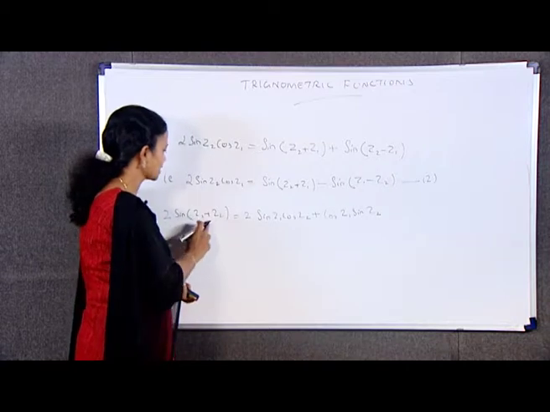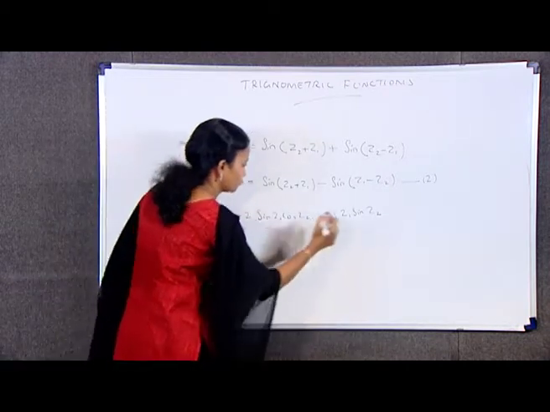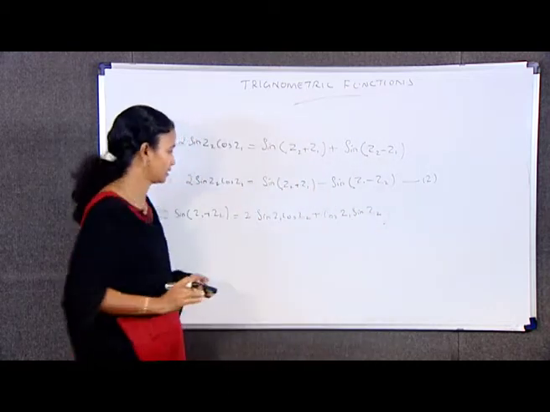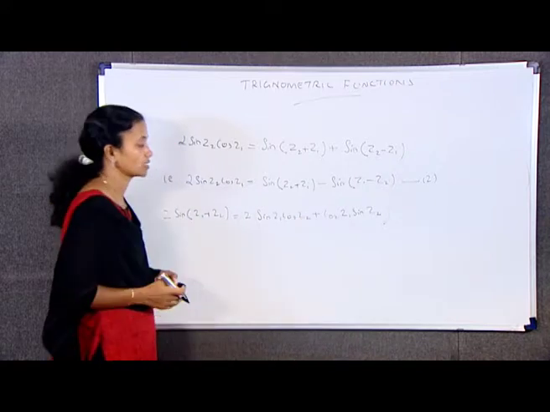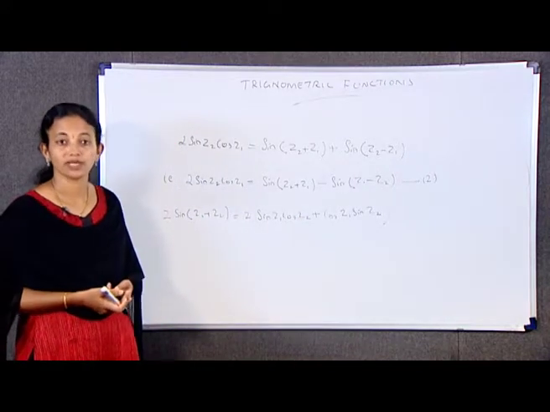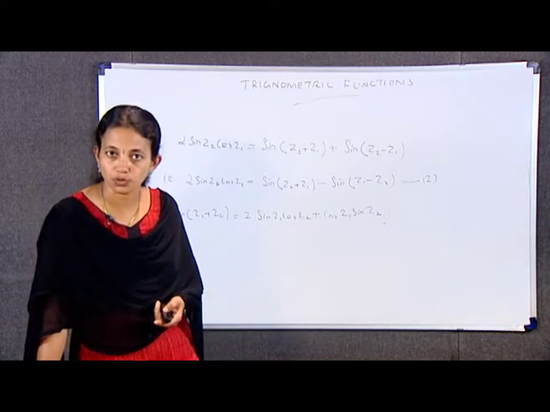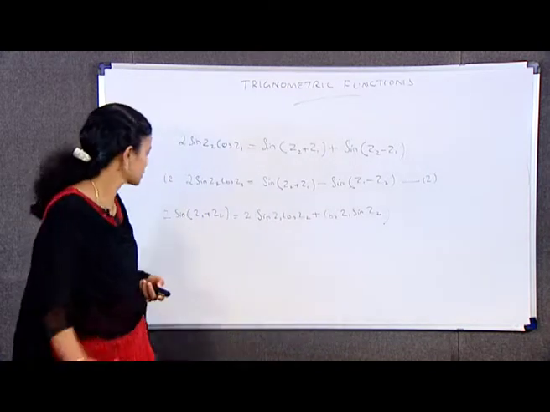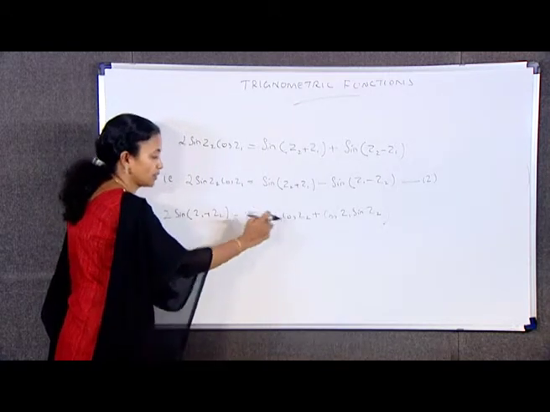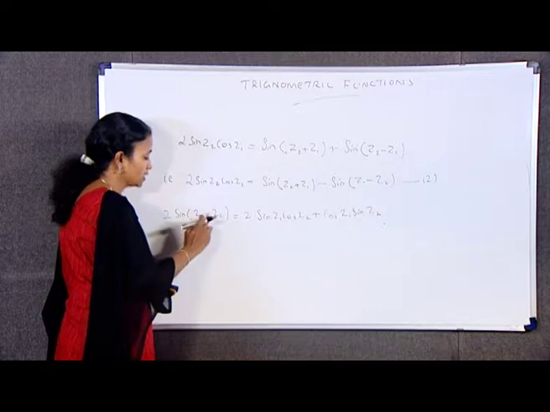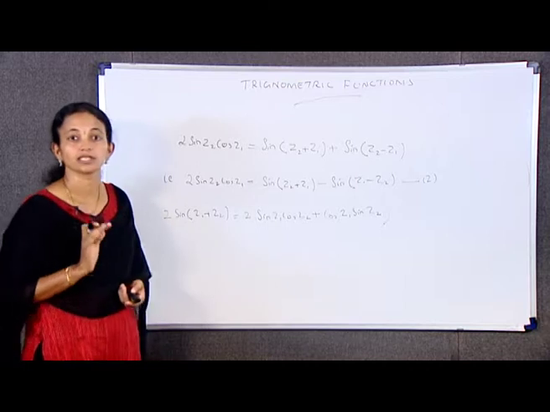Here 2 is common for these two terms, so take a bracket here. Hence, we have sin (Z1 plus Z2) is equal to sin Z1 cos Z2 plus cos Z1 sin Z2, as the 2 and 2 get cancelled.